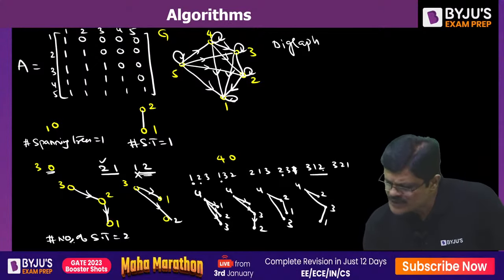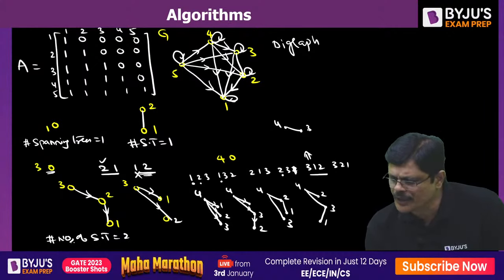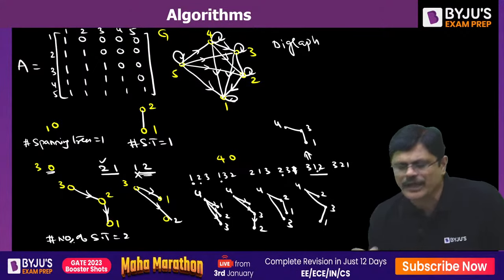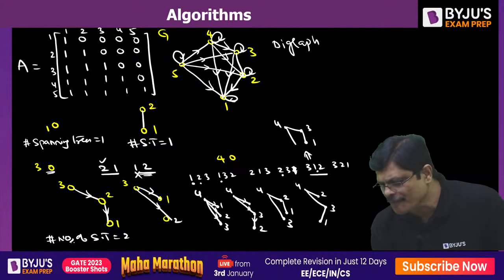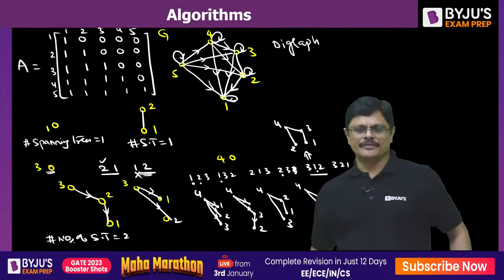Similarly, continue. Here I am writing it, sir. 4 to 3 you can go, 3 to 1 you can go. Then after 1 you cannot go to 2, stop there. Directly from 4 to 2, you start the next one.